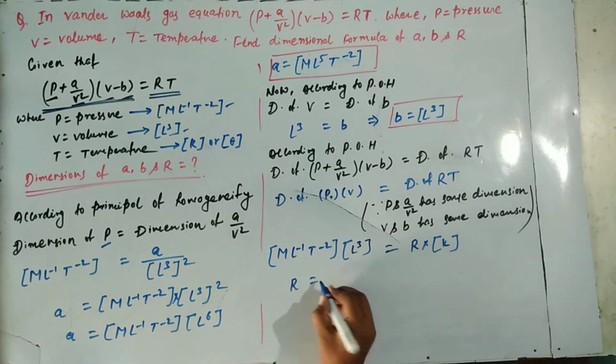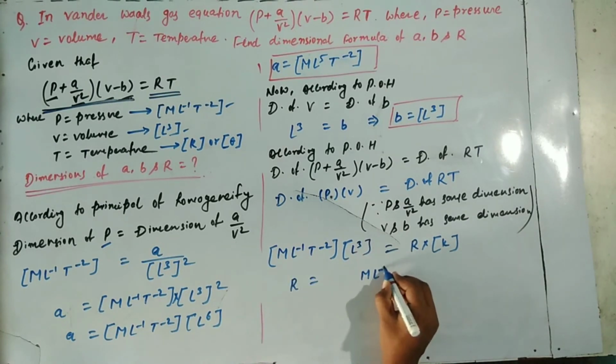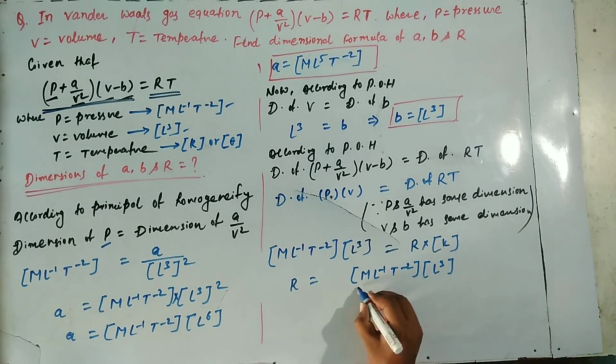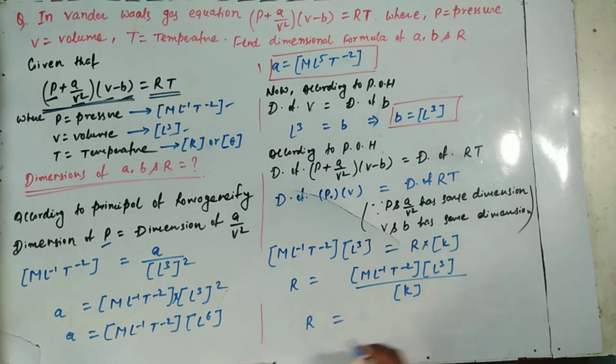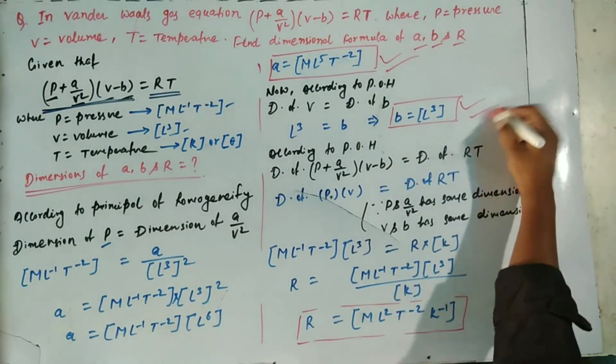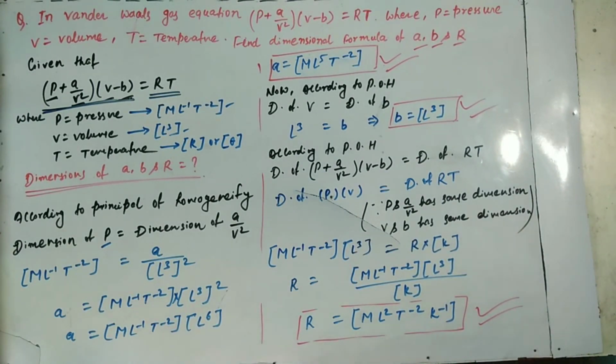Now R equals M L^-1 T^-2 into L^3 divided by K. Therefore R equals M L^2 T^-2 K^-1. This is the dimension of R. So we have found the three values: this is the dimension of A, this is the dimension of B, and this is the dimension of R. We have found all three.